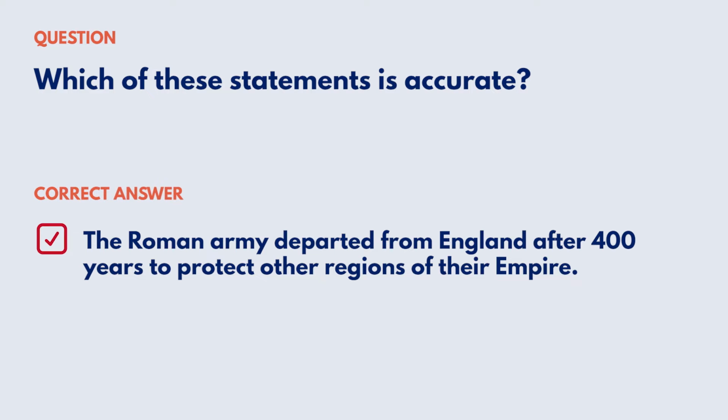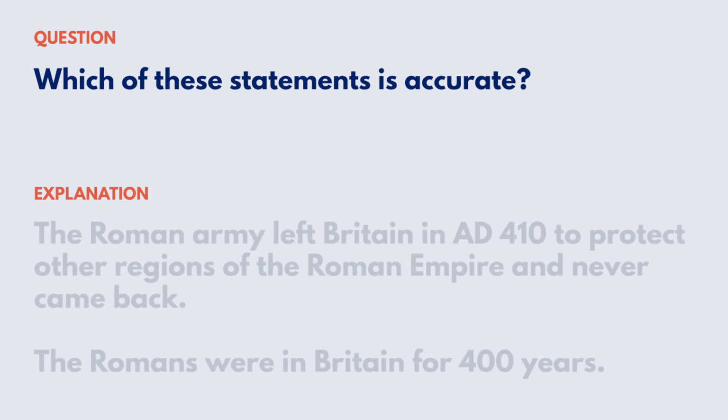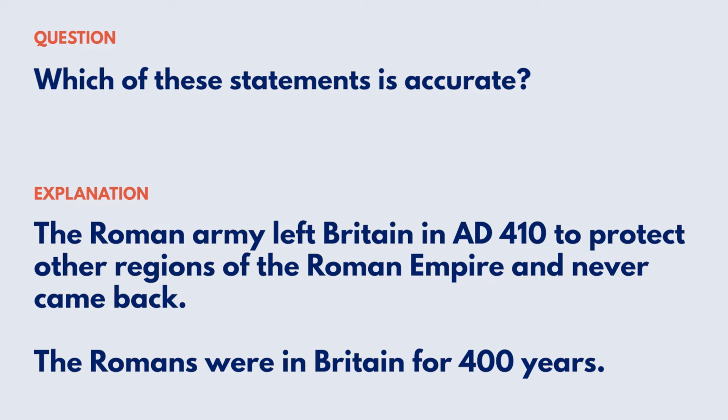Correct answer: the Roman army departed from England after 400 years to protect other regions of their empire. Explanation: the Roman army left Britain in AD 410 to protect other regions of the Roman Empire and never came back. Reference: Early Britain, the Anglo-Saxons.